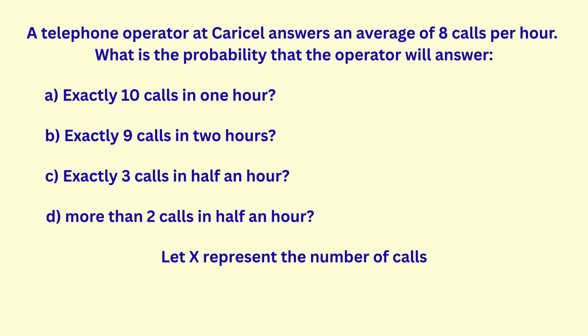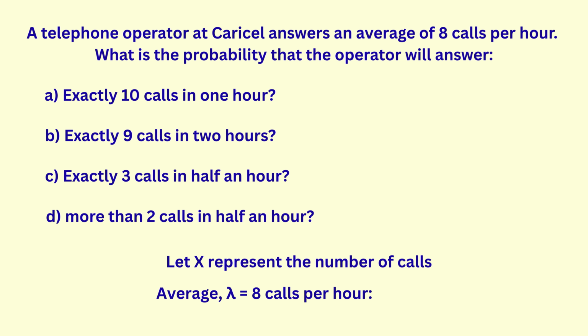We can let the discrete random variable x represent the number of phone calls handled by the operator, so we say x models a Poisson distribution, where the average number of events, or calls in this case, is 8 calls per hour. The average number of events is usually represented by lambda, the only parameter needed to fully describe the Poisson distribution. Here is the notation.